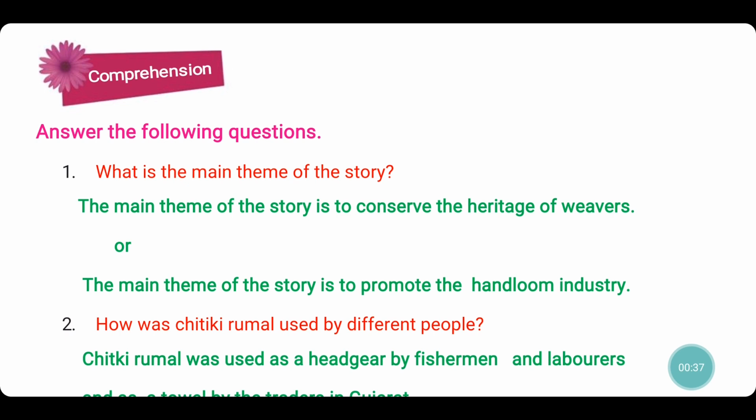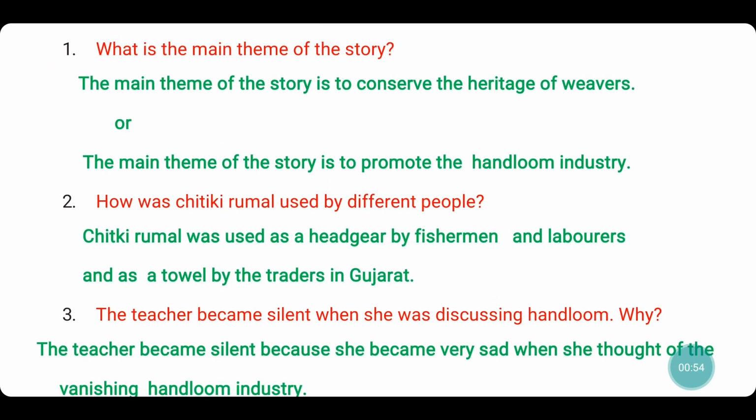First question, what is the main theme of the story? The main theme of the story is to conserve the heritage of weavers, or you can say the main theme of the story is to promote the handloom industry. On to the second question. How was Chitki Rumal used by different people? Chitki Rumal was used as a headgear by fishermen and labourers and as a towel by the traders in Gujarat.